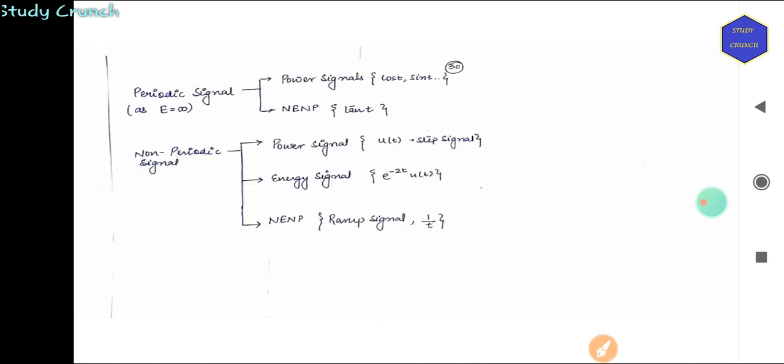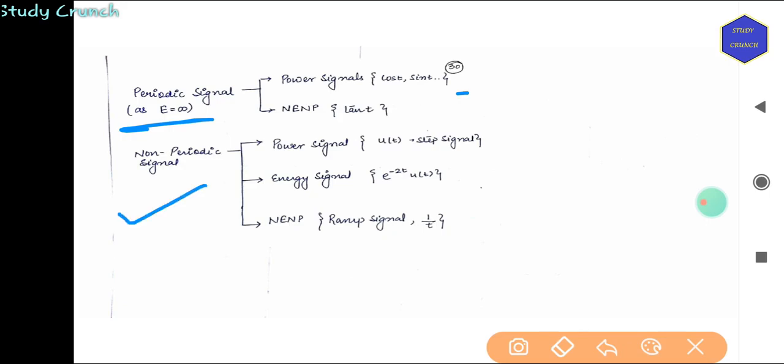So now you remember periodic signals as E is infinity, power signals have cos t, sin t and all. Then for non-periodic, power signals have u(t), that is the step signal, energy signals have a coefficient attached, and neither energy nor power signals are the ramp signal and 1 by t. So this was all about energy and power signals.